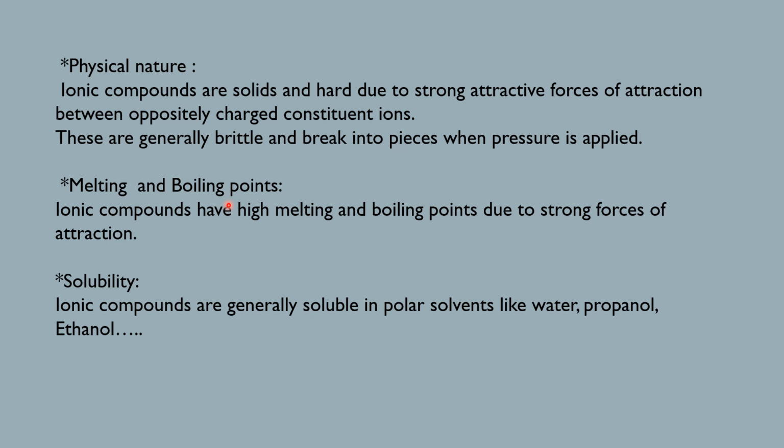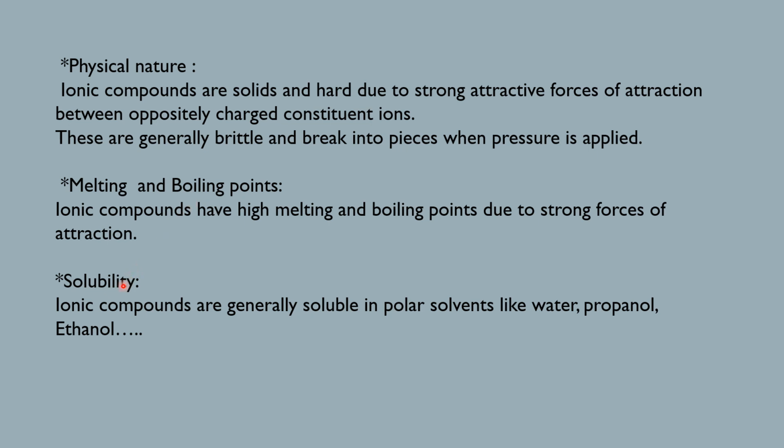When heated directly, the forces of attraction become weak and slowly they get broken. To do this, it needs a higher temperature. Hence, it results in the higher melting and boiling points of ionic compounds.